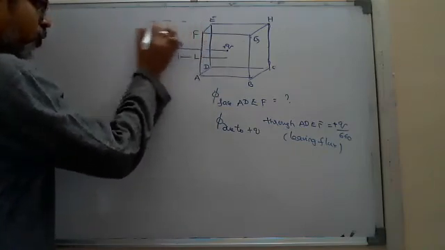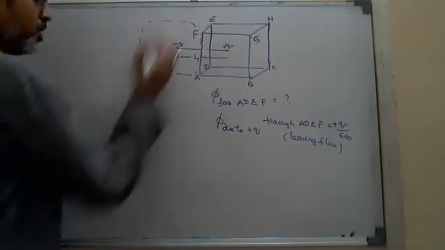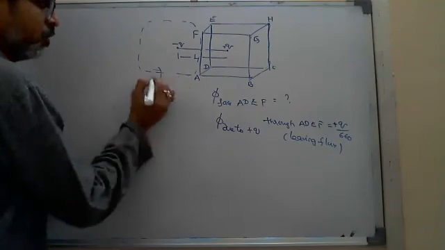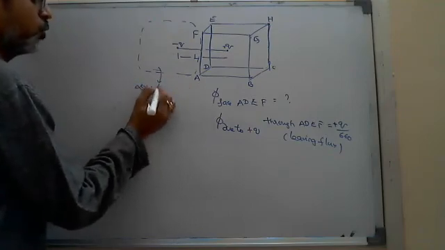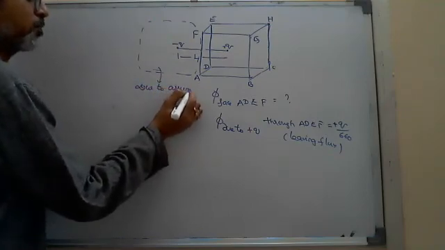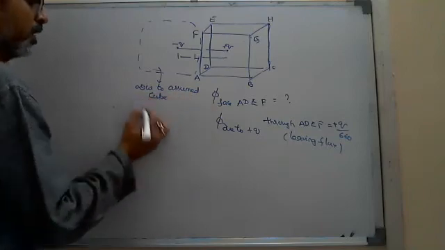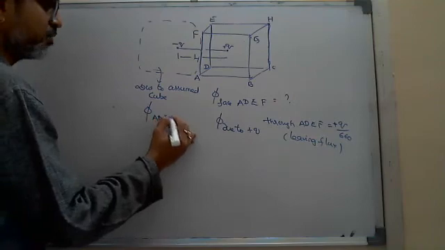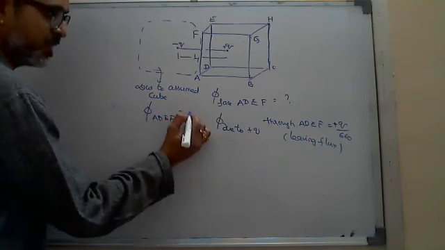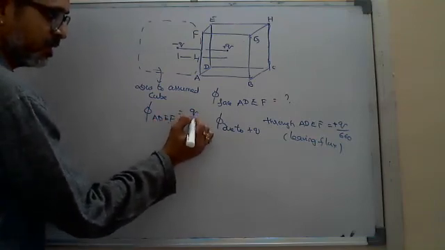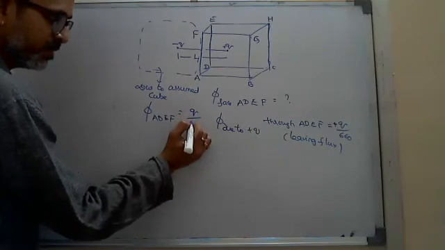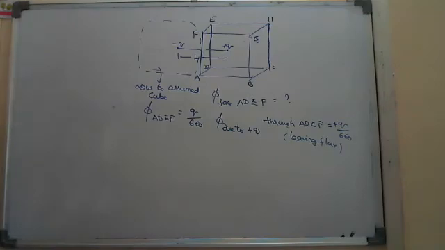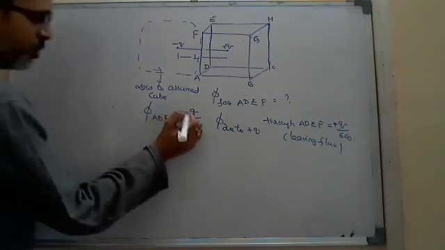Through that assumed cube, the flux through the face ADEF is, how much? Minus Q by 6 epsilon naught. Right, good. And since it is negative, you say minus Q.